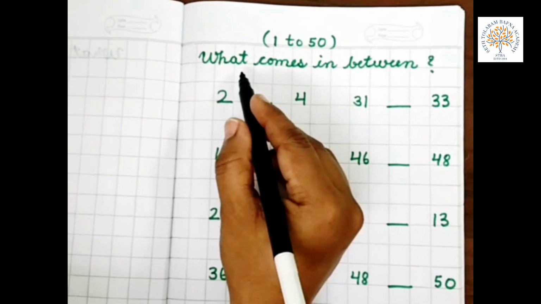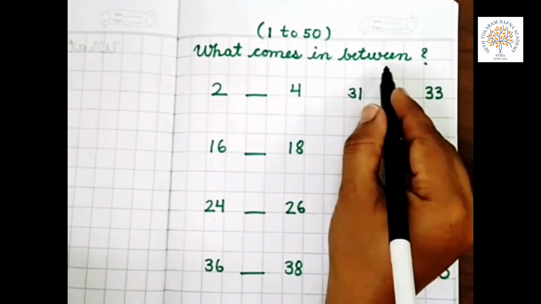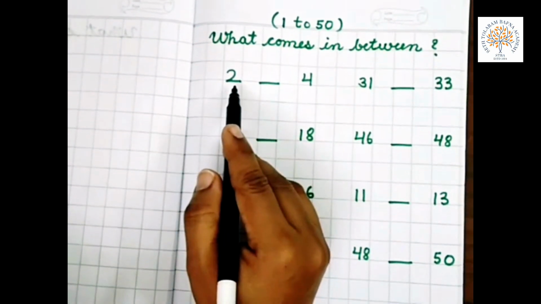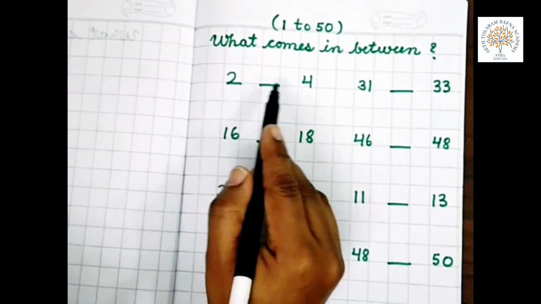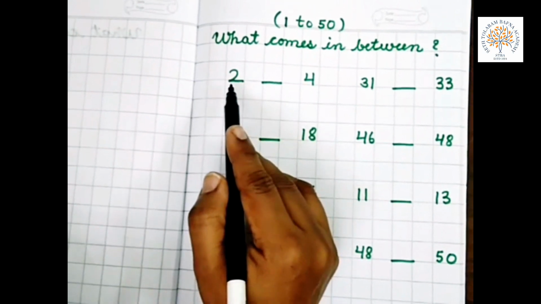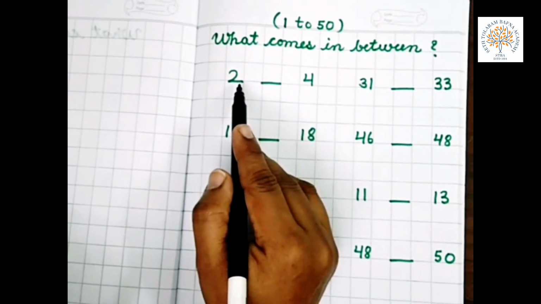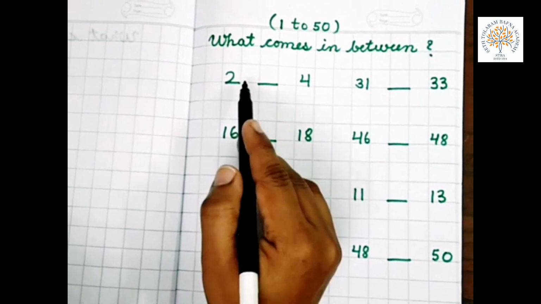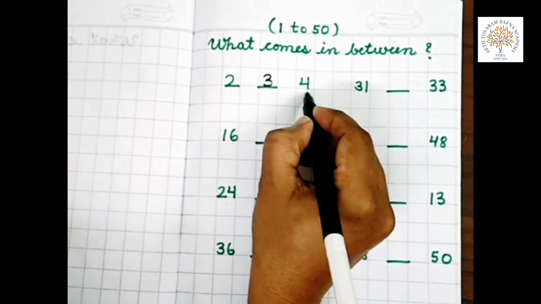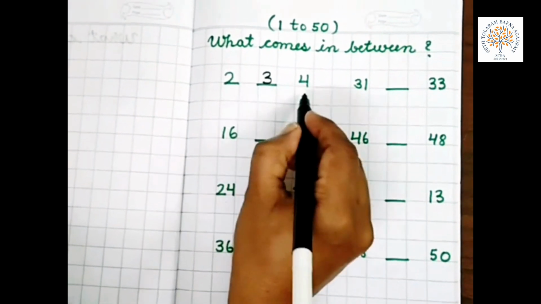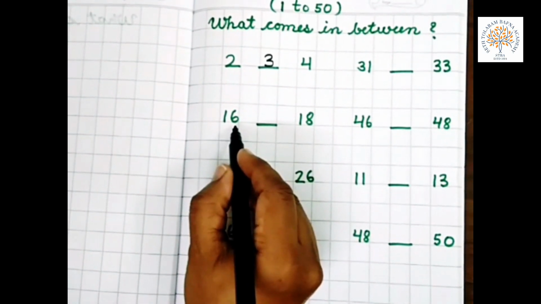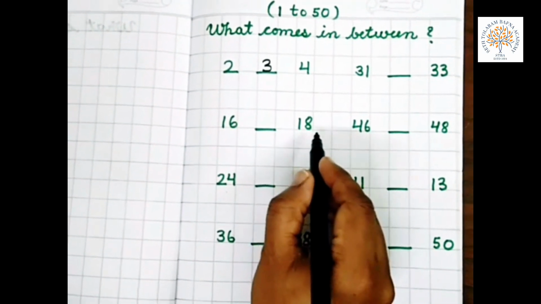Students, today we will do what comes in between numbers 1 to 50. Look at the number. What is this? 2. And this is 4. What comes in between the two numbers? Start counting from 1. 1, 2, 3 and 4. What comes in between 2 and 4? 3.